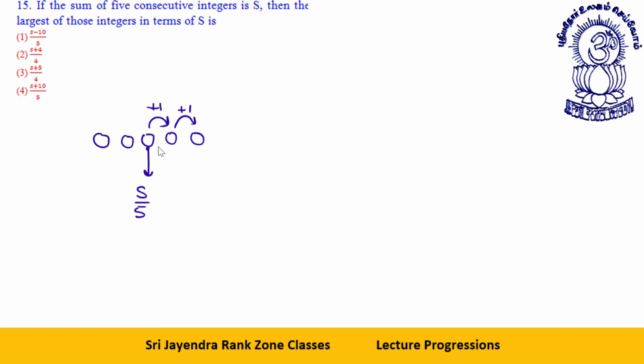If you need the largest number, you will get it by adding 2. So this number will be s by 5 plus 2, or (s plus 10) by 5. Very clear to all.